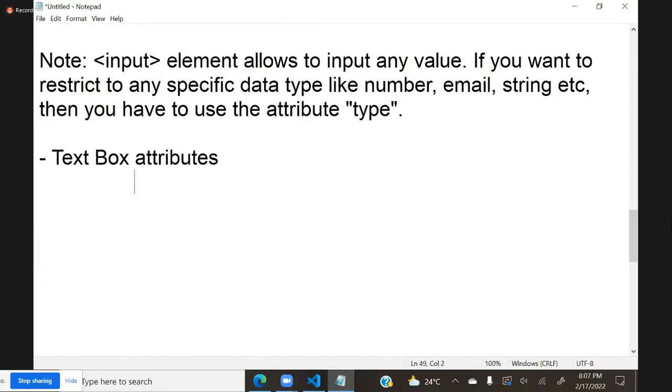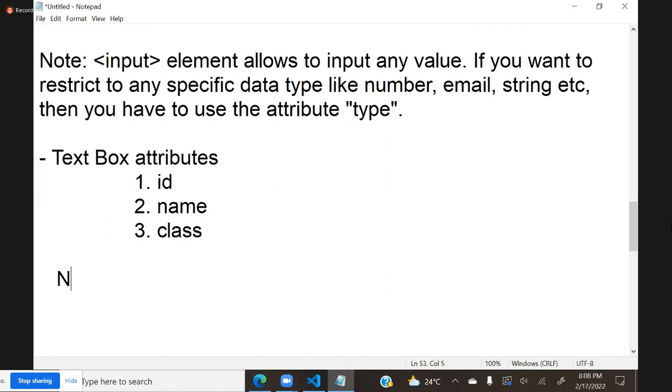Let's see. The first important attributes for the text box are ID, name, and class. All these three are the same, and we already discussed that. ID, name and class are present for form also.